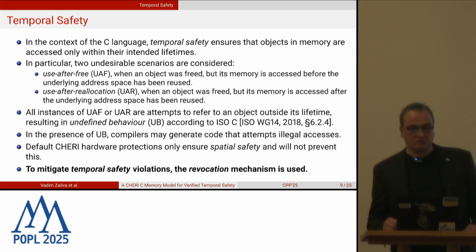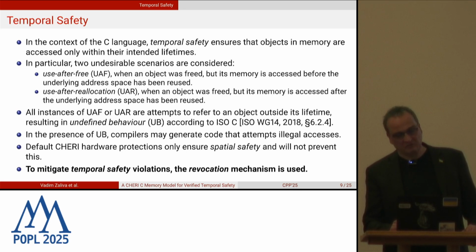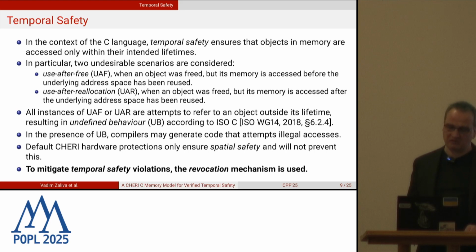Temporal safety ensures that objects in memory are accessed only within their intended lifetimes. In particular, two undesirable scenarios are usually considered. Use after free is when an object was freed, but the memory is accessed before the underlying address space has been reused. And use after reallocation is when the object was also freed, but the memory is accessed after the underlying address space has been reused. So the difference is that in the first case, you have a dangling, stale pointer pointing to free memory, and in the second case, it can end up pointing to some live object allocated in the same space. So security implications are different between these two scenarios.